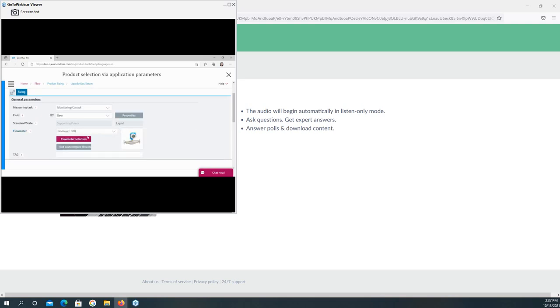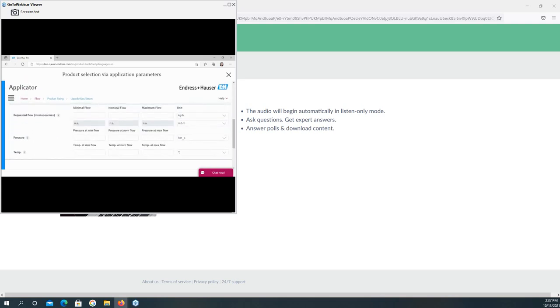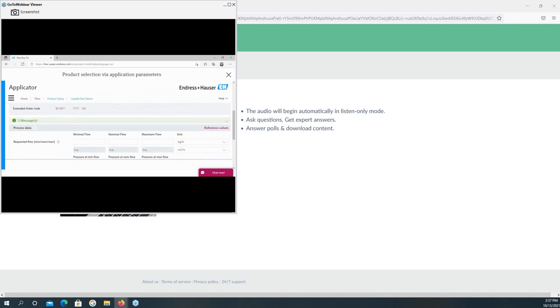I choose here. And then when you scroll down, you type in the process data. For example, here I type in the minimum flow to be 10 kg per hour, and the maximum flow to be 1000, and the nominal flow to be 500.